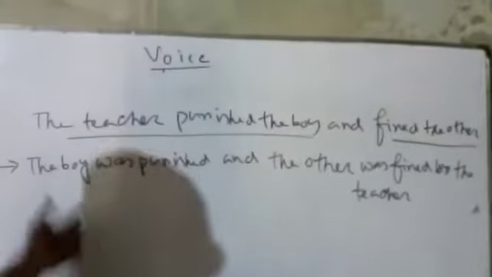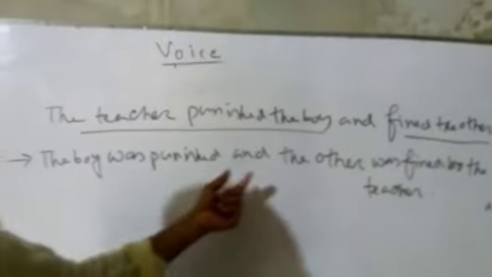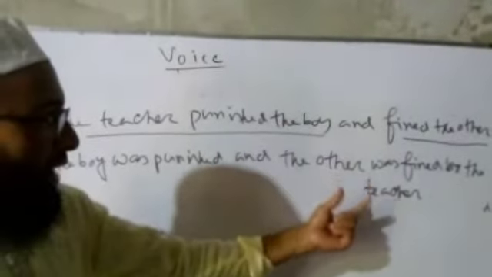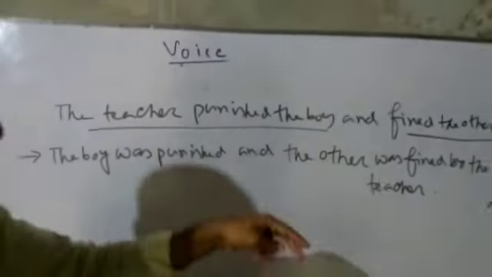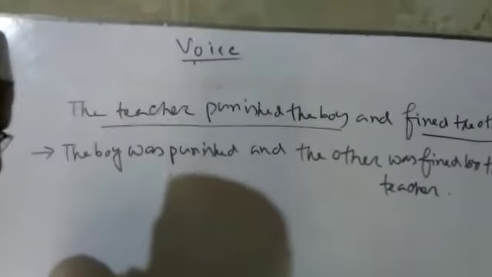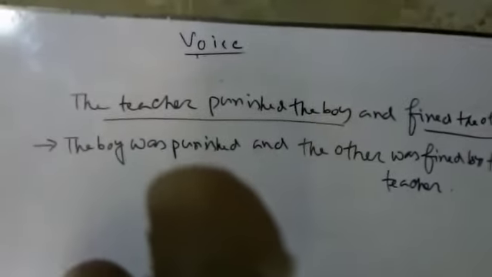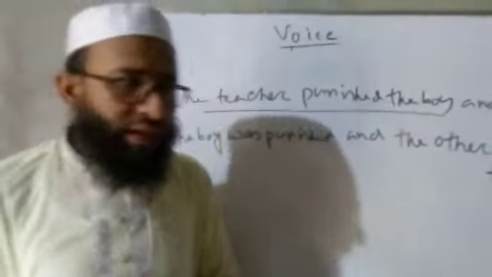Okay, the boy was punished and the other was fined by the teacher. So both clauses became passive, transformed into passive. Okay, now dear students, we have to know another rule: if a sentence is in passive form, how can we transform it into active?